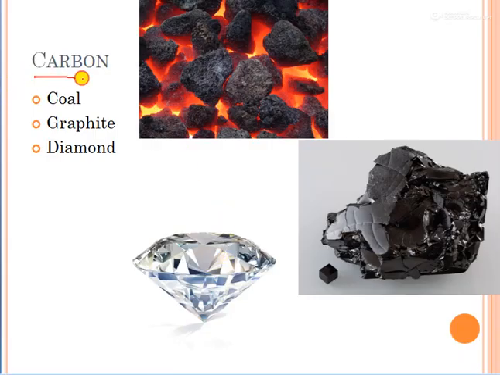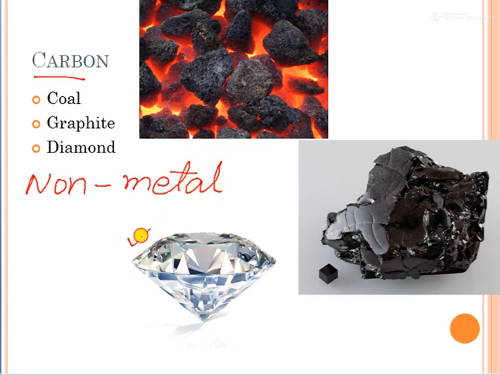Now another non-metal is carbon. This carbon is also a kind of non-metal. It is a non-metal, yet it is shiny. Here also it is shiny. Okay, no problem, it can be shiny. But you see, this cannot be converted into wire. We cannot convert this into wire. Here the first one is coal.